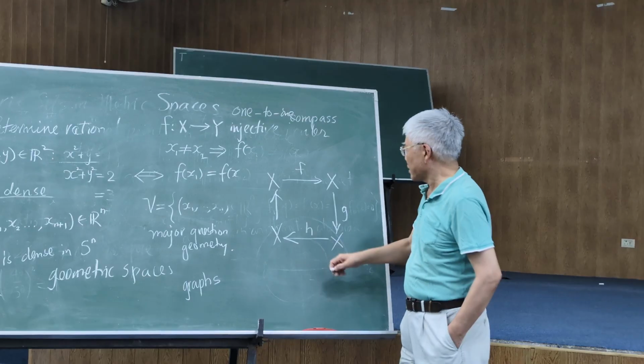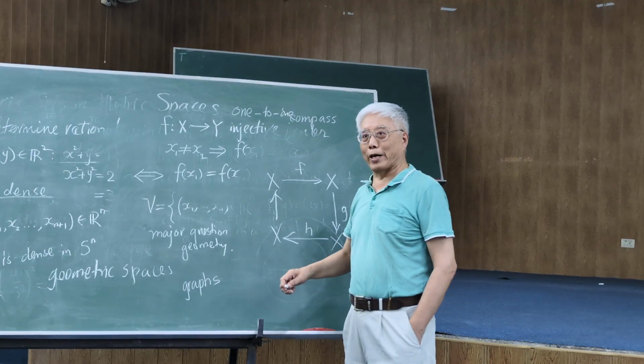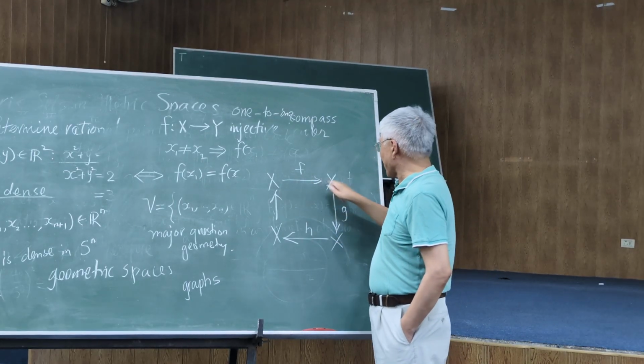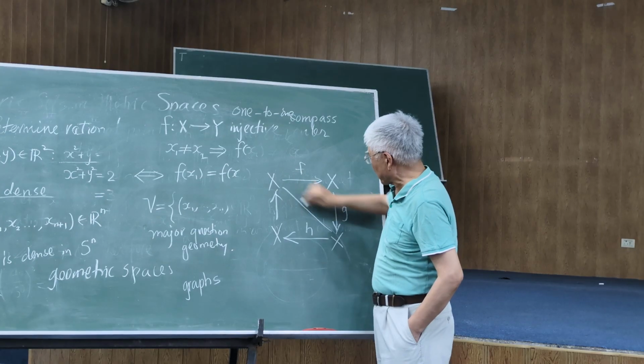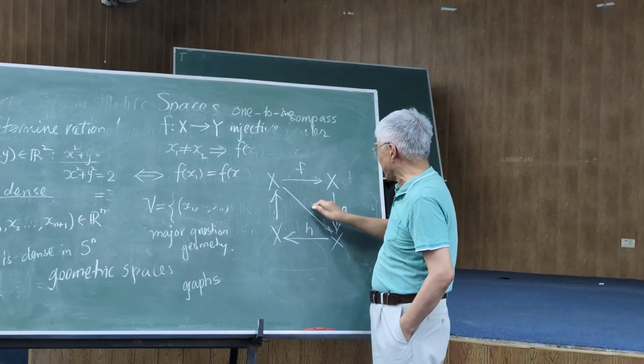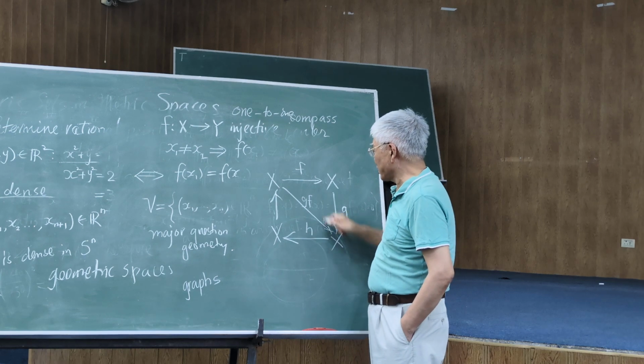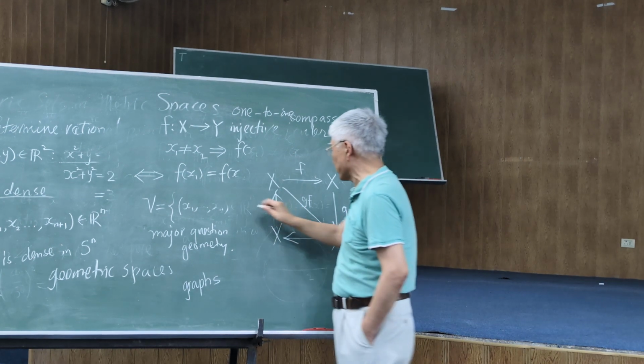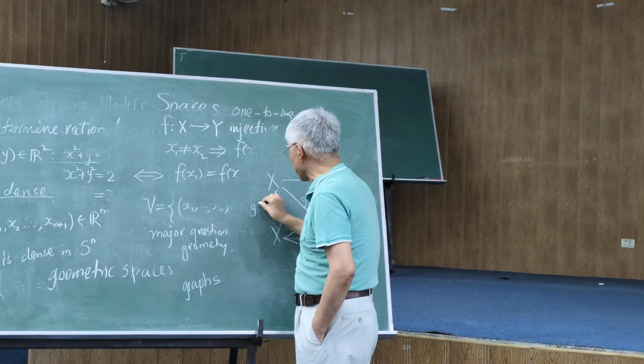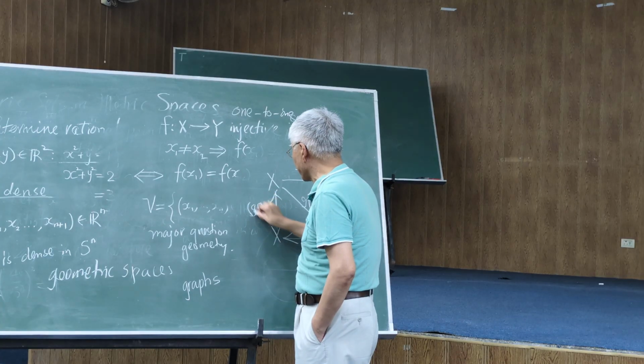f, g, h are mappings from X to X. This diagram is commutative, so this arrow gives you gf. Right? gf composed with h gives you that. This one is gf composed with h.